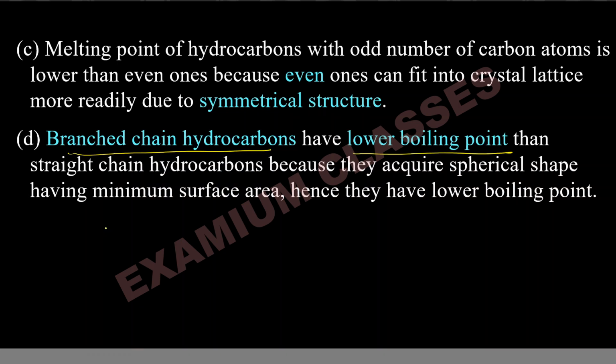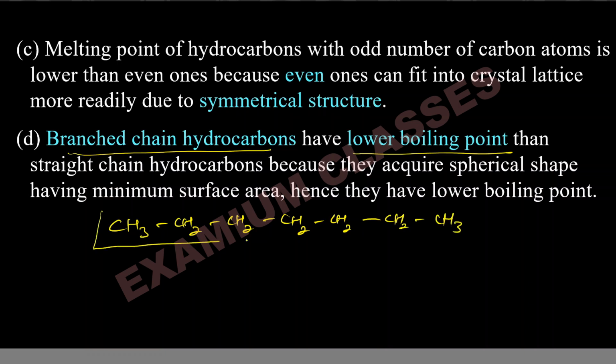And the reason is very simple, what we have talked about earlier also. Suppose I am taking the example of n-heptane, CH3, CH2, CH2, CH2, CH2, CH2, CH3. 7 carbons, and this will be a somewhat linear molecule.